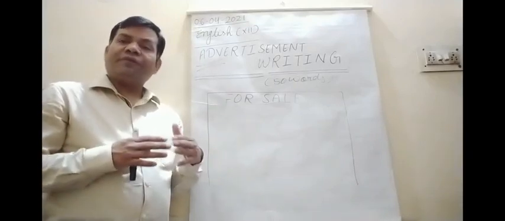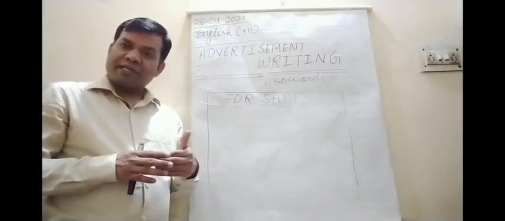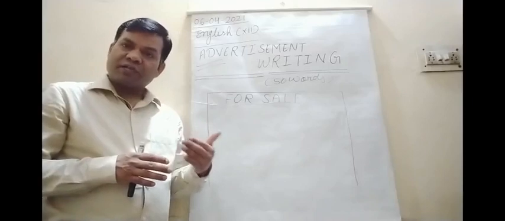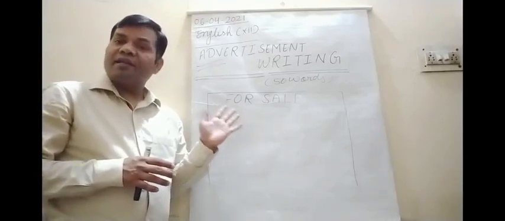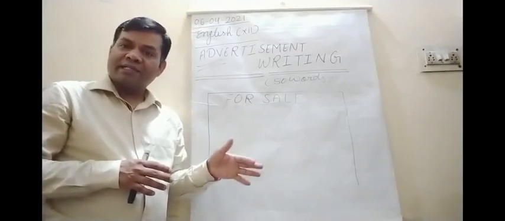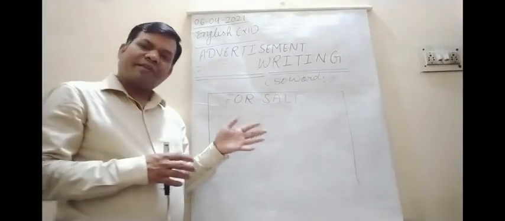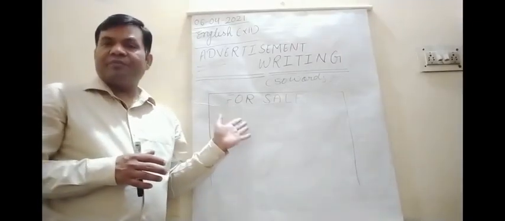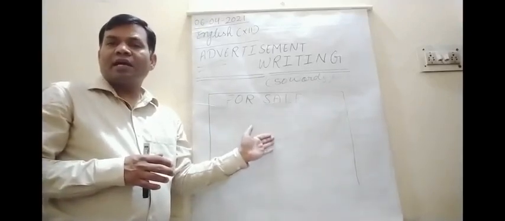So if you are a seller, if you want to sell your property, then you should start with available, and HIG, MIG, LIG, what type of flats or independent house, you must mention. Okay, so available an independent house in Lanka, Varanasi.